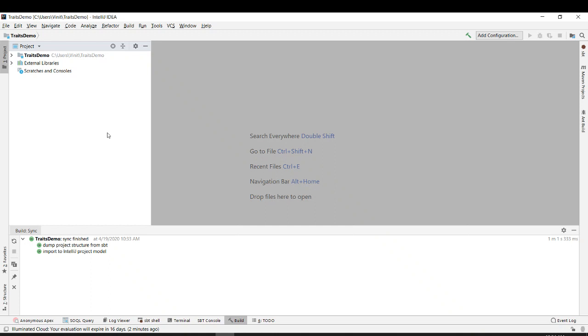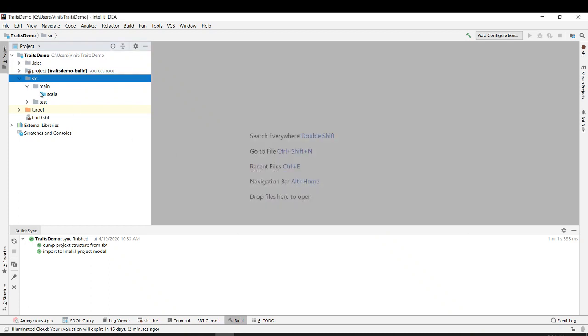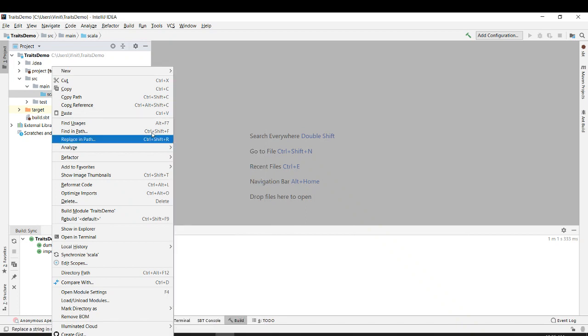Once it is loaded, go to src, go to main, go to scala, right click, new. I cannot see Scala object, so what should we do? We need to add framework support.